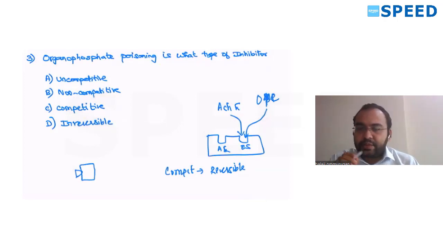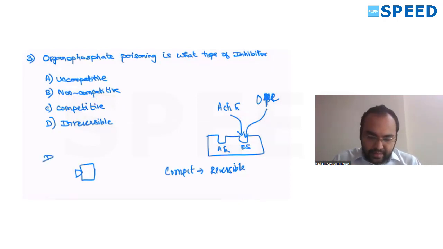Usually the substrate goes and binds to the site where it has to bind. Correct? But when a competitive inhibitor is given, it goes and binds to the same place where the substrate also goes and binds, and inhibits the process. But if you want to reverse it, you can increase the dose of the substrate. So this particular type of inhibition is called surmountable inhibition.